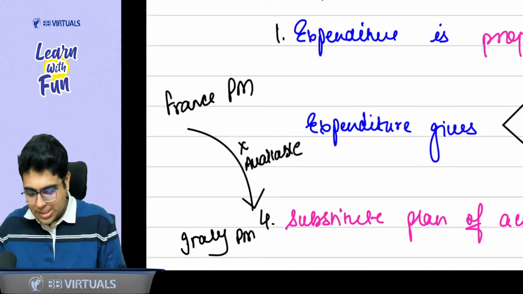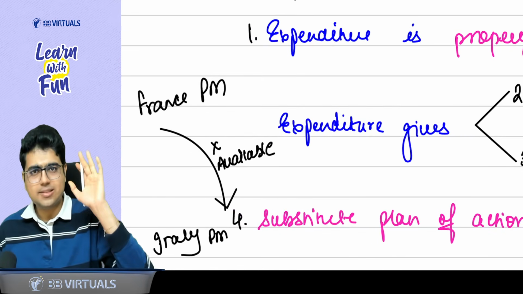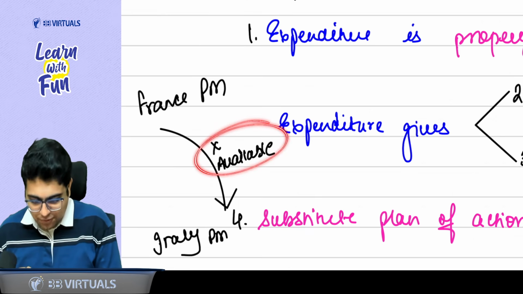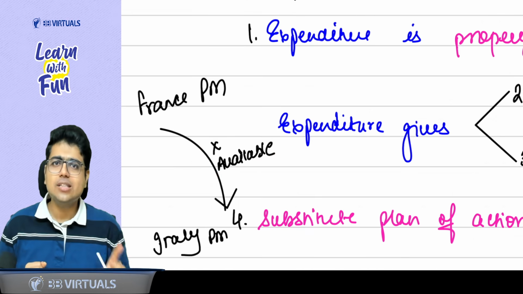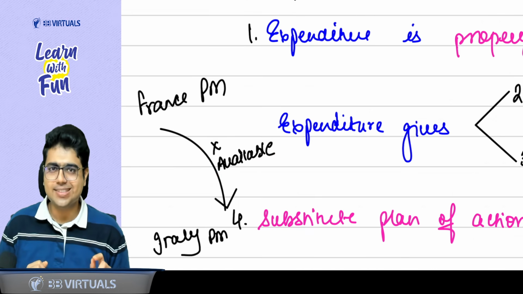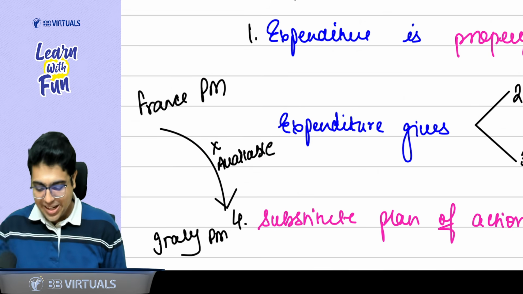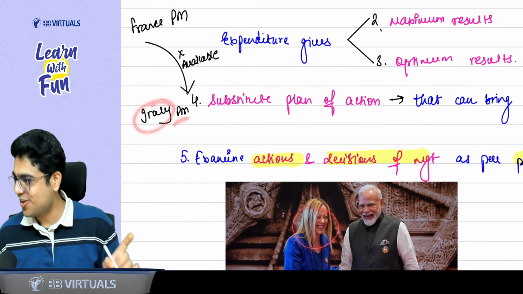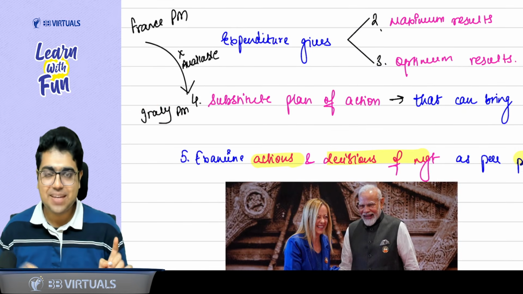Now let's say Modi ji planned that he should go to France. He wanted to have a meeting with the France PM. But sir, the France PM was not available. So near to France, there is one more country that he likes, Italy. So he decided, let me go to Italy and meet the Prime Minister of Italy. You know the Prime Minister of Italy, Meloni ji.